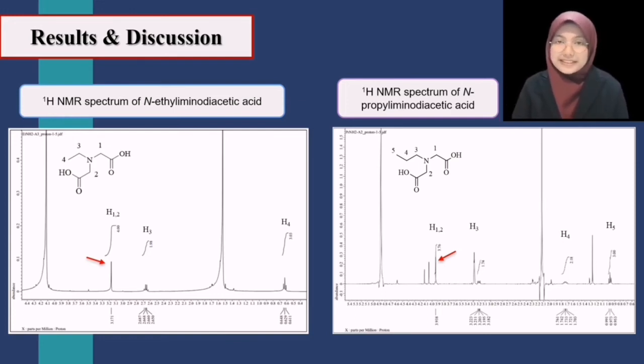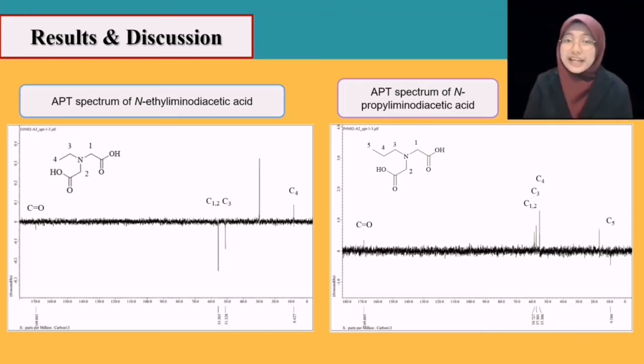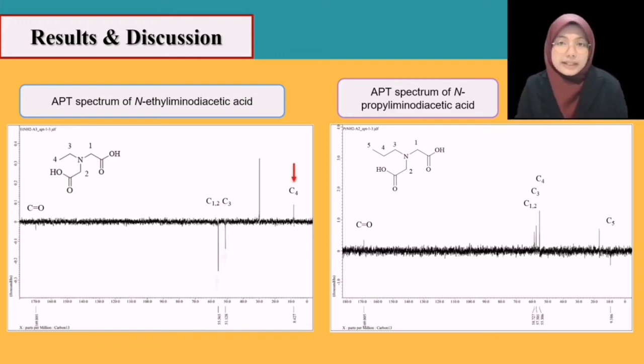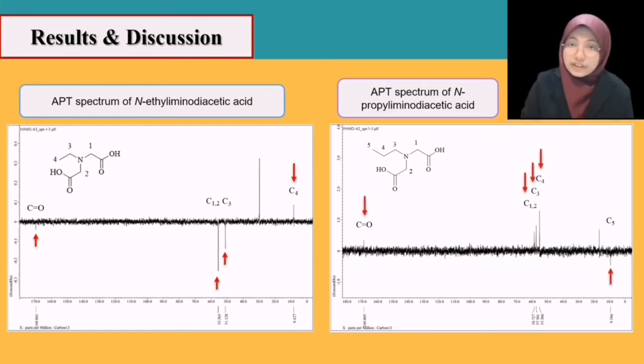symmetry between them. For APT spectra of N-ethylamino-diacetic acid and N-propylimino-diacetic acid, they provide information about the signals of methyl carbon, methylene carbon, and quaternary carbon. There are 4 signals observed in both spectra. In the APT spectrum of N-ethylamino-diacetic acid, the methyl carbon signal is positive, while the methylene carbon and quaternary carbon signals are negative. However, in the APT spectrum of N-propylimino-diacetic acid, all the signals are in opposite phase of N-ethylamino-diacetic acid.